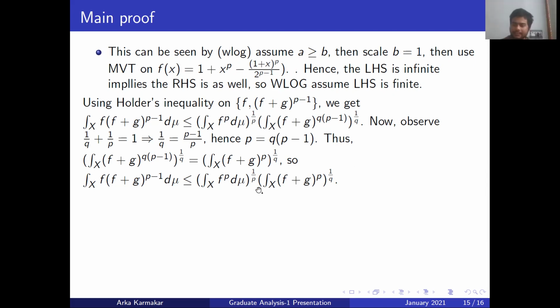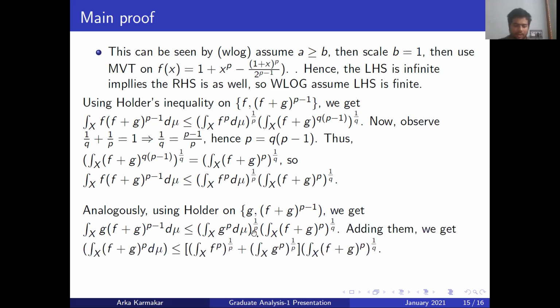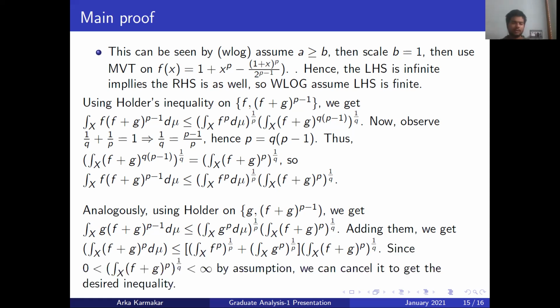We interchange f and g, and we apply the same Holder on this tuple to get this thing, and then we add them up. If we add them and use the linearity of the Lebesgue integral, we will get this thing. We assume that this is neither 0 nor infinite, because of the reduction that we did before, so you can cancel this term. So this will be 1 minus 1 by q, which is equal to 1 by p, which gives the desired inequality. Then you can move to some applications of these two inequalities.